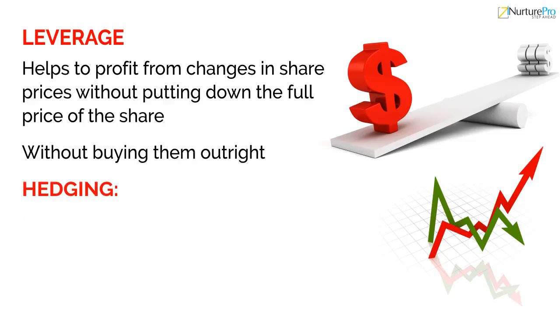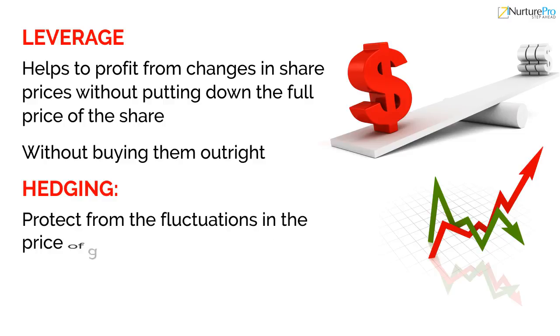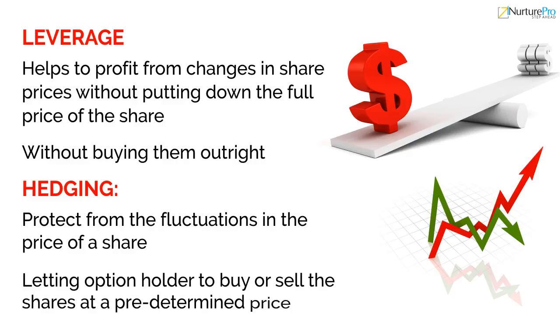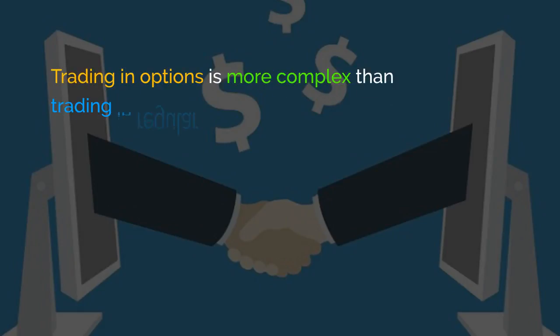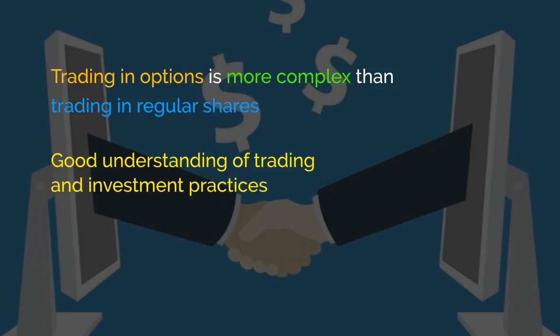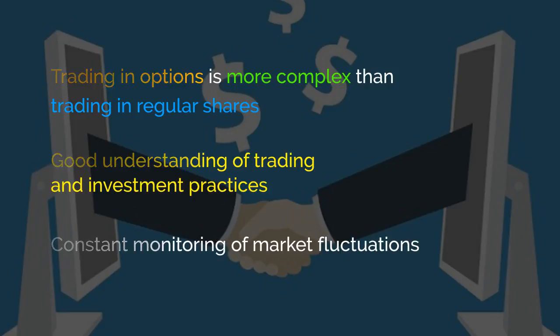Number 2. Hedging. Options contract can also be used to protect from the fluctuations in the price of a share and letting option holder to buy or sell the shares at a predetermined price for a specific period of time. Trading in options is more complex than trading in regular shares. It calls for a good understanding of trading and investment practices as well as constant monitoring of market fluctuations to protect against losses.